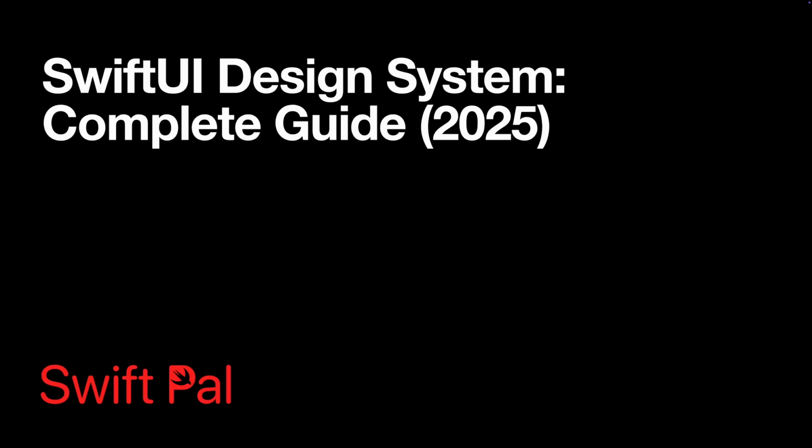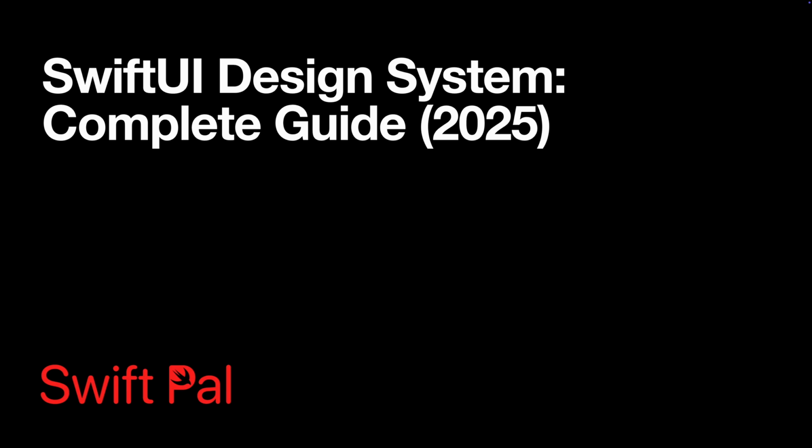Building SwiftUI apps without a proper design system is like building a house without blueprints. You start with Color.blue in one view, a hex color in another, and before you know it, you are hunting down hard-coded values across 47 different files just to change one shade of blue. Today, we are building a complete SwiftUI design system from scratch.